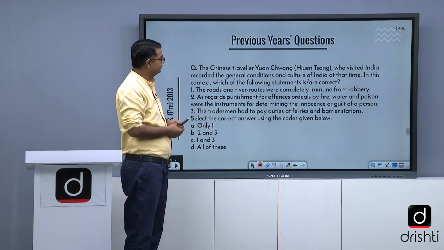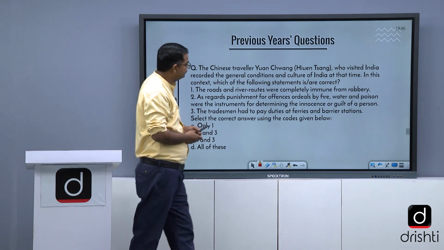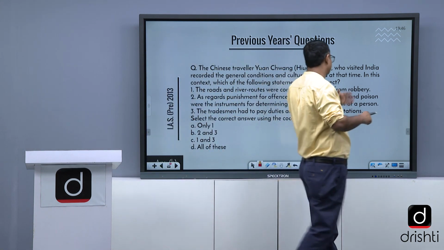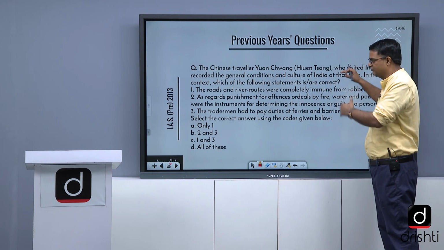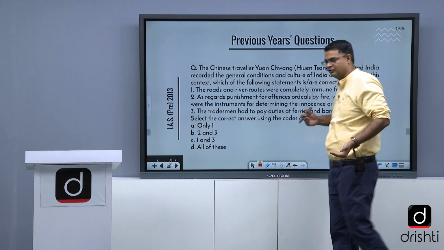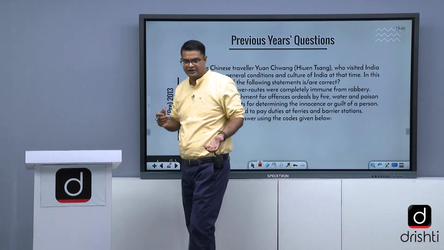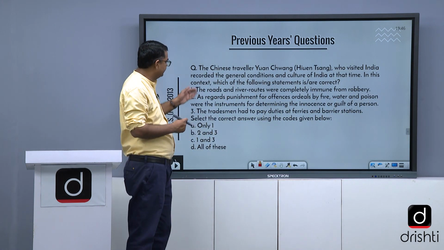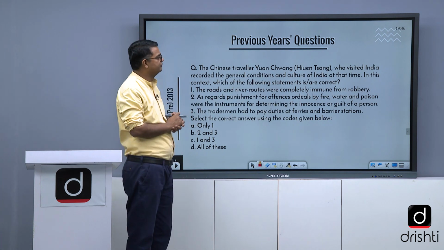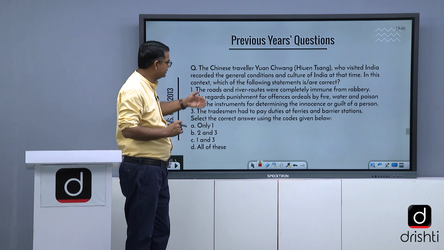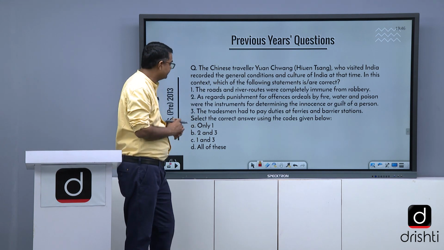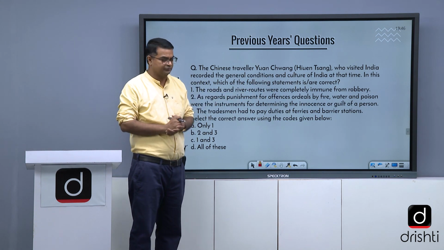Let us take the question. The Chinese traveler Yuan Chwang, that is Hiuen Tsang, visited during the time of Harsha. So this is related to the post-Maurya question, about the foreign travelers and what was written by him. The travelogues recorded the general condition and the culture of India at the time. In this context, which of the following statements is correct? First, the roads and river routes were completely immune from robbery.